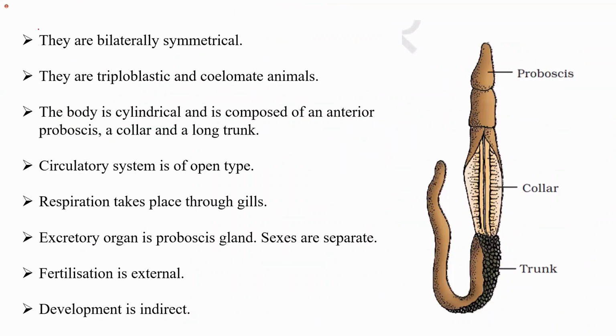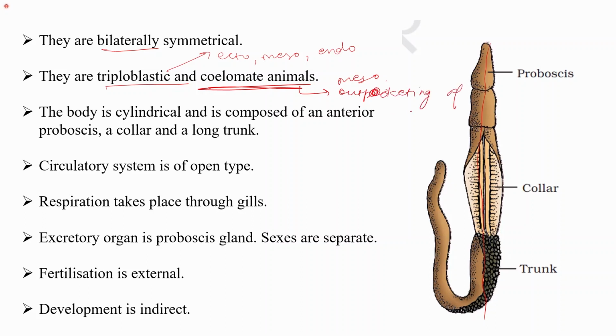They are bilaterally symmetrical. So the symmetry is bilateral. They are triploblastic and coelomate animals. That is, if you see this example, you can divide this organism into 2 halves from this axis of symmetry. Fine. They are triploblastic. That is, they have 3 layers: ectoderm, mesoderm, endoderm. And since they are deuterostomes and coelomate animals, the coelom is formed by the mesoderm and the outpocketing of the primitive gut.